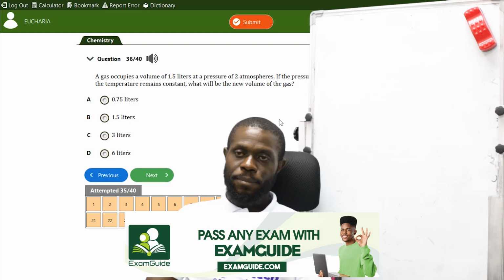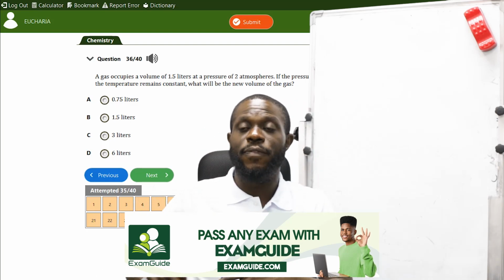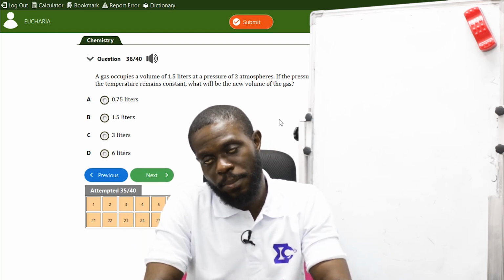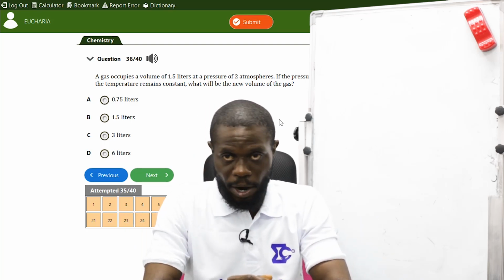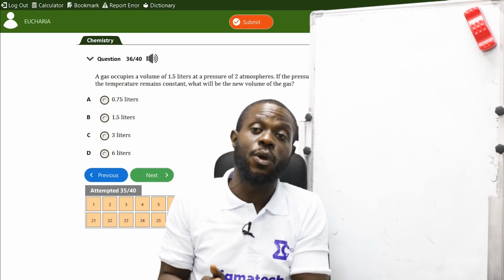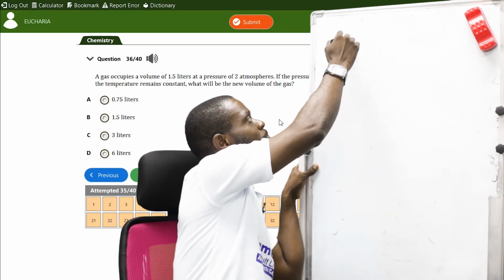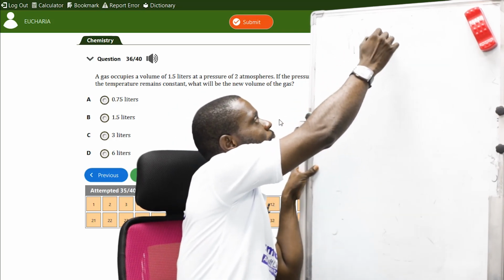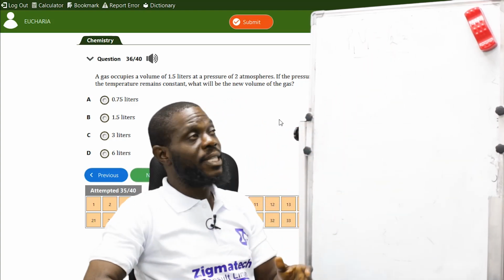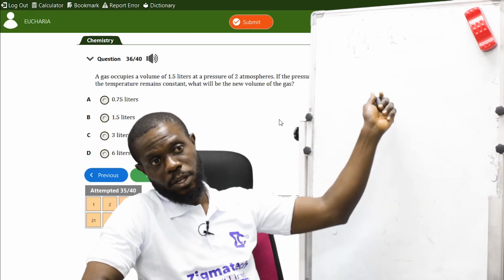Boyle's law states that the pressure of a given mass of gas is inversely proportional to its volume, provided the temperature remains constant. Mathematically, it's P1 V1 equals P2 V2. That's the mathematical expression of Boyle's law. In this context, they gave us pressure and volume, and the temperature is remaining constant, so it's Boyle's law.